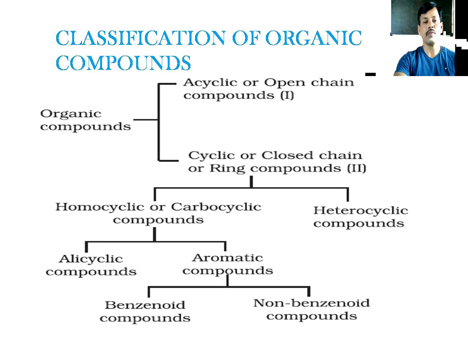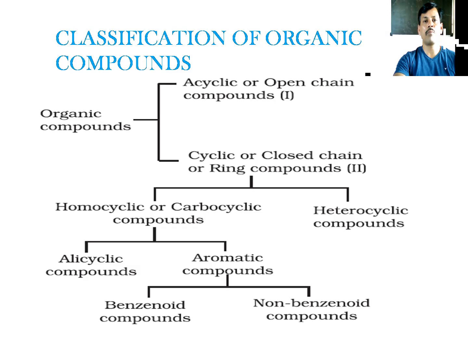Now if we discuss heterocyclic compounds, along with the carbon, another atom like nitrogen, oxygen, fluorine, or sulfur is present in the ring formation. These are called heterocyclic compounds. Here in heterocyclic compounds we have pyrrole, furan, thiophene, pyridine. All these compounds are called heterocyclic compounds. So I think you can understand this concept of classification of organic compounds. This is a very easy concept.